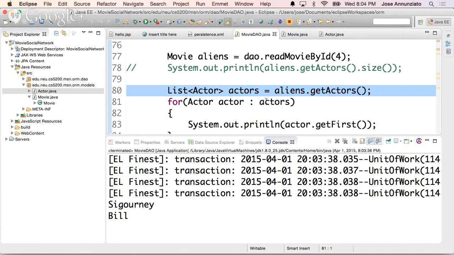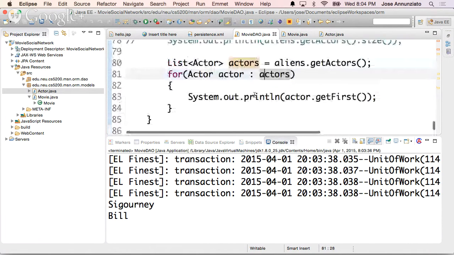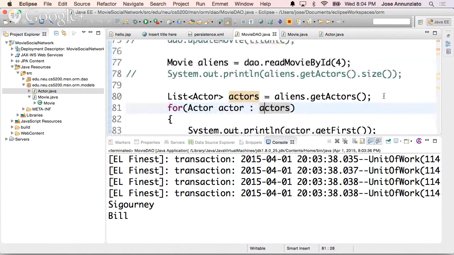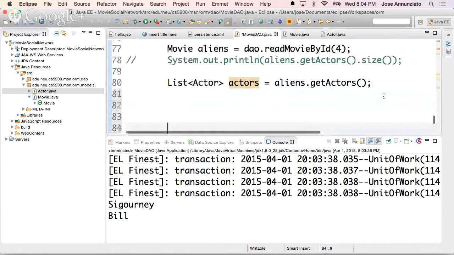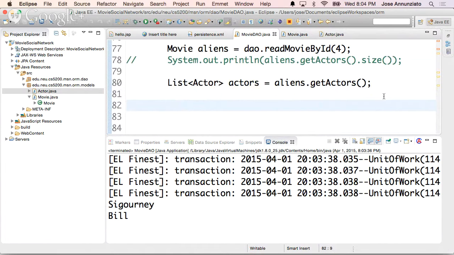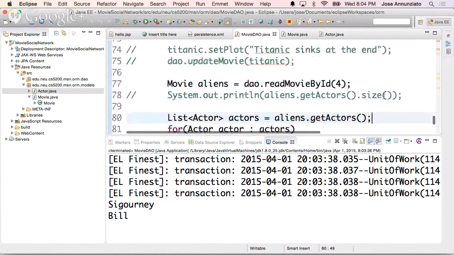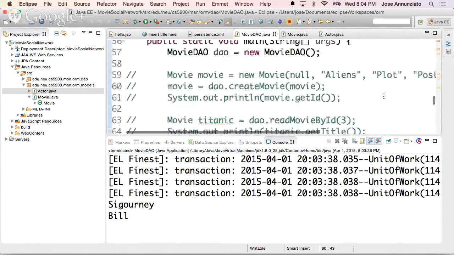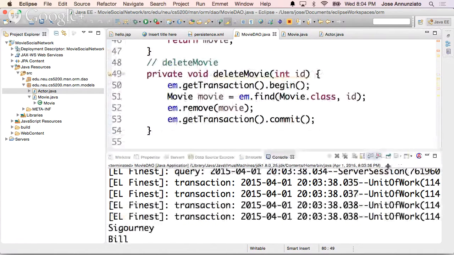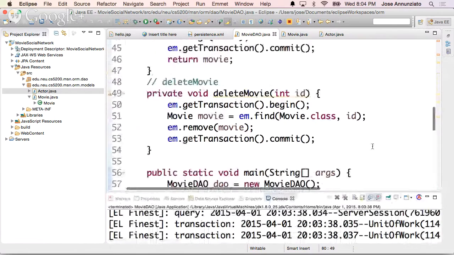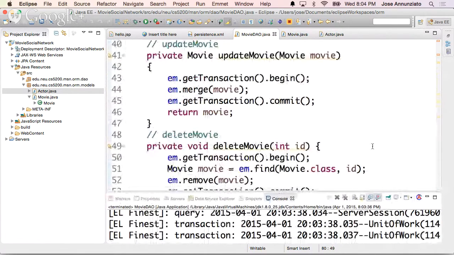All right, so let's add another actor. Here's my actors. I would like to add an actor. So let's do that. Let's go over here. And in my DAO, I would like to be able to pass an actor to be added to a particular movie. So let's do that.